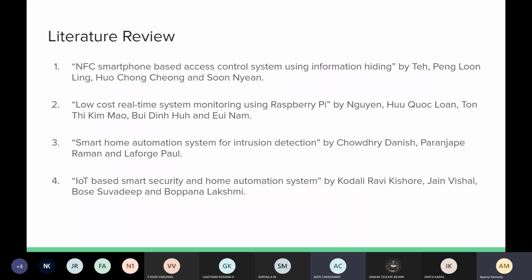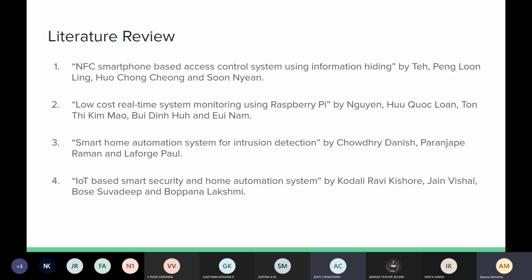The first one is the NFC smartphone based access control system using information hiding. In your references, when you are citing the conference or the journal in which this paper was published, you need to mention it. You have simply mentioned the name and the author, but along with that, the place where it is published needs to be mentioned, like whether it is an IEEE conference, or a journal, or a transaction. Okay, ma'am, I'll definitely include it by the next review.